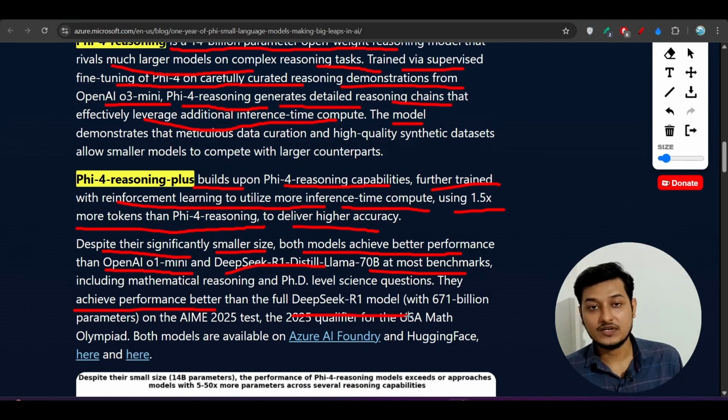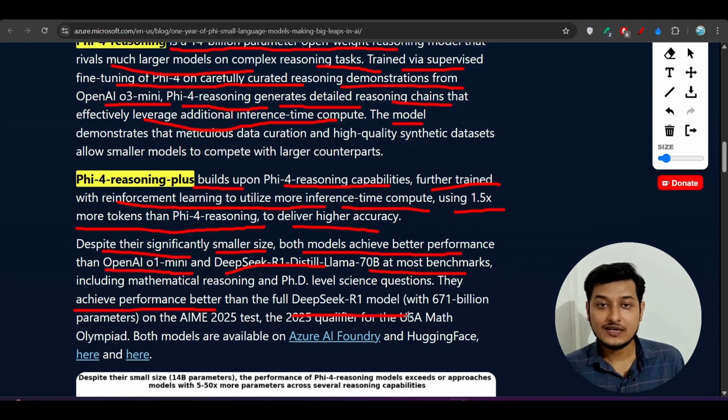The full Deepseek R1 model is 671 billion parameters. Many of you asked me how to install this 671 billion parameter model on a local machine. That was completely impossible if you didn't have enough budget, but now it is very easy.